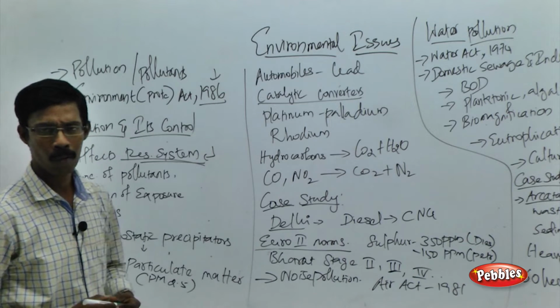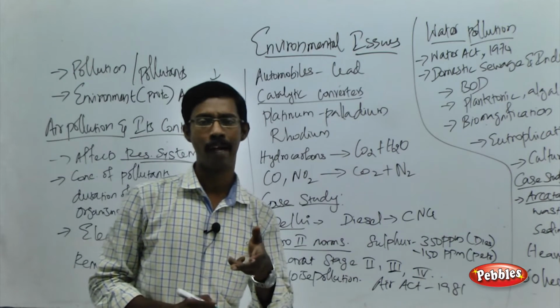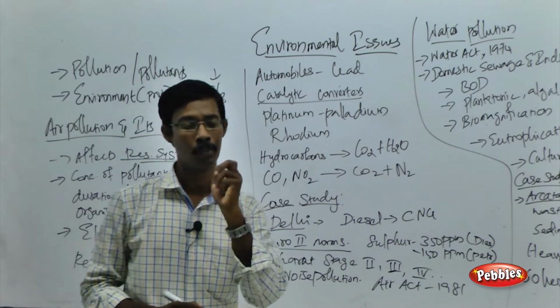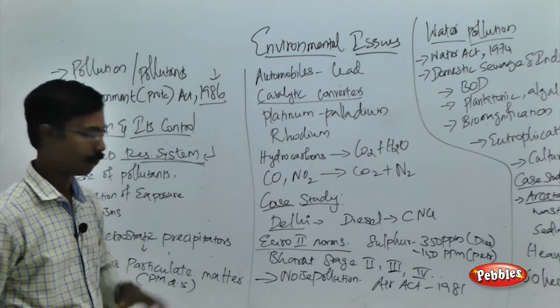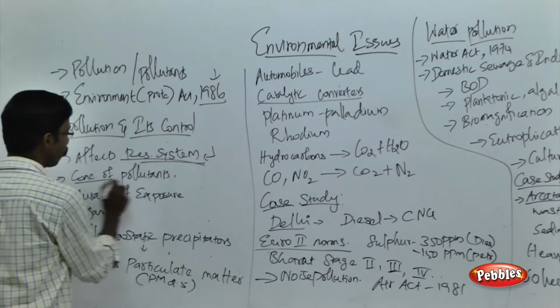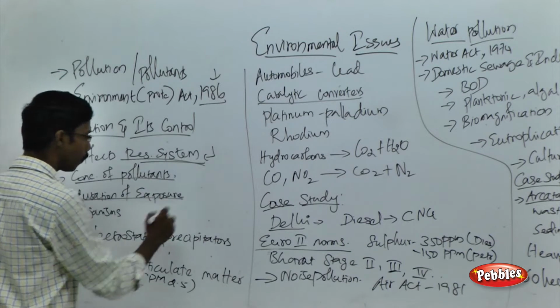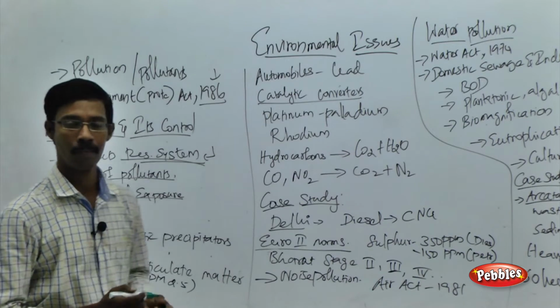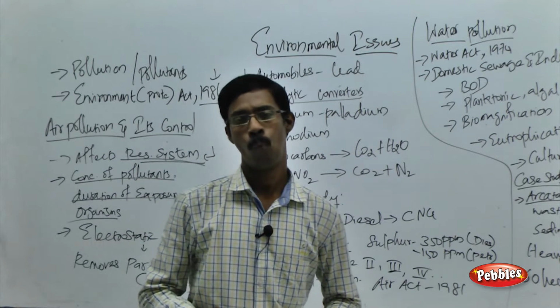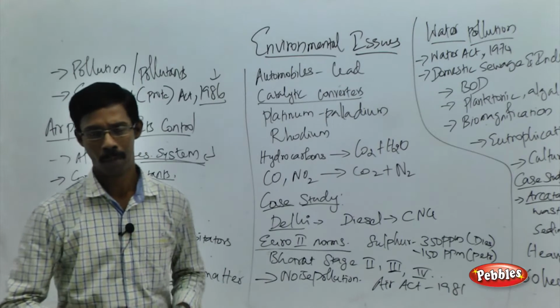That is the point you have to remember. And what are the factors which define the effect of air pollution? The concentration of pollutants, the duration of exposure to the pollutants, and based on the organism the effect will vary. These are the points you have to remember.